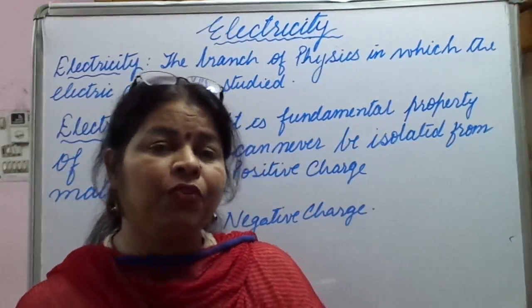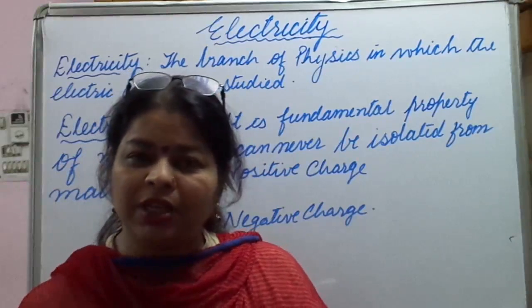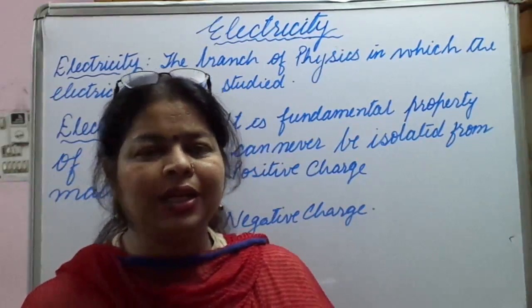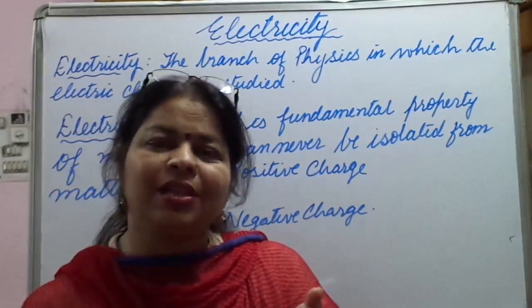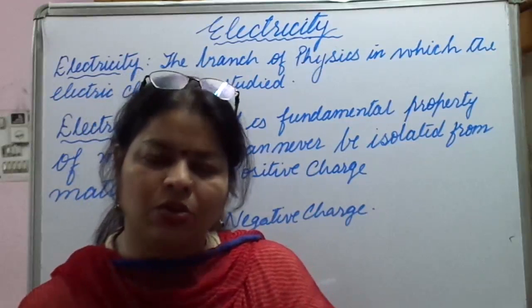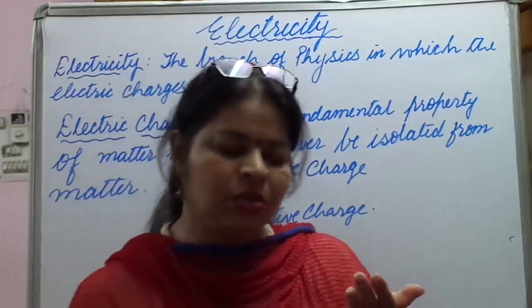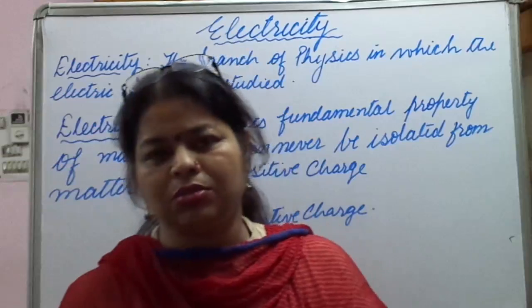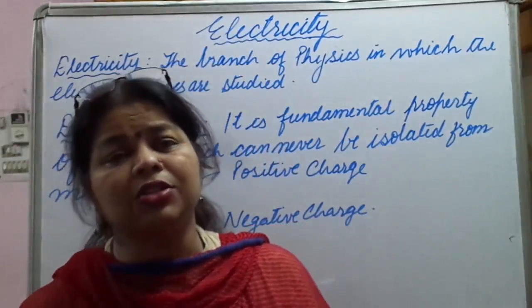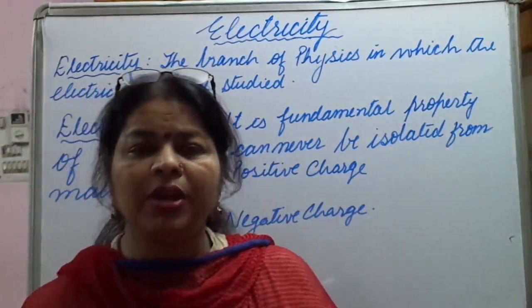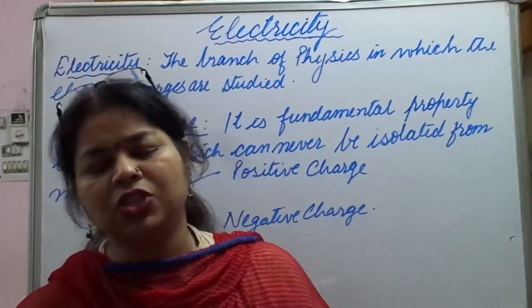If you remember, there was an experiment in which we take a glass rod and rub it with a silk cloth. With the help of the silk cloth, we are rubbing the glass rod. What happens? The rod becomes positively charged.